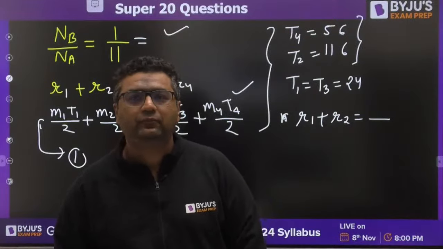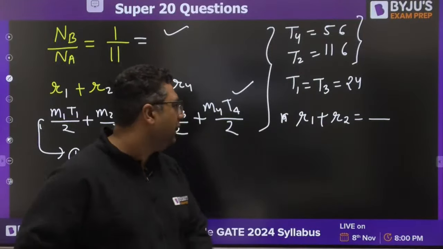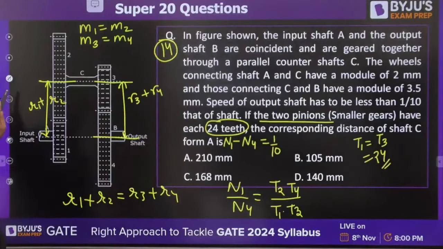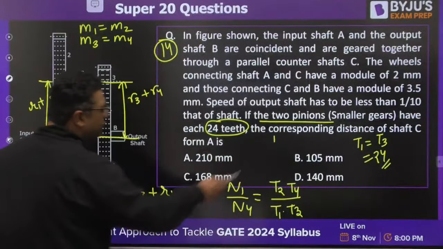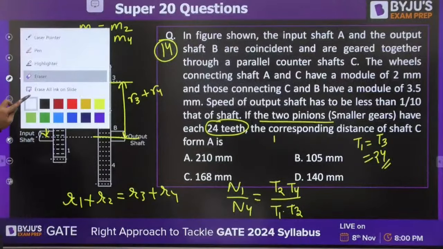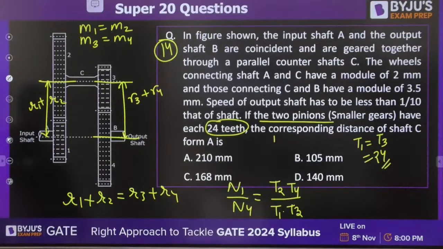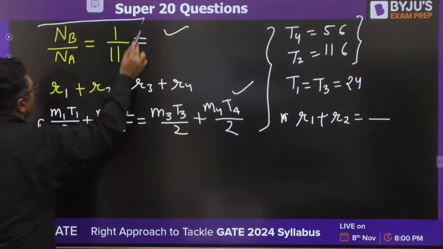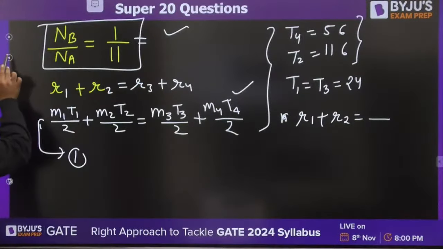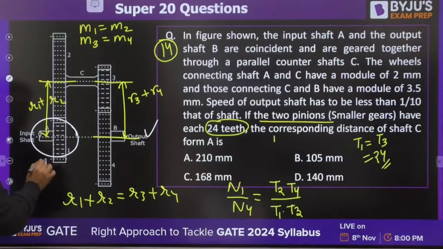Yes. Actually, I have written this equation wrong. They are saying the velocity of one is less than 1/10 of the second shaft. So the velocity of this is less than 1/10 of this. That is why the equation is going to be NB by NA equal to 1/11. Here NA is this, B is this.